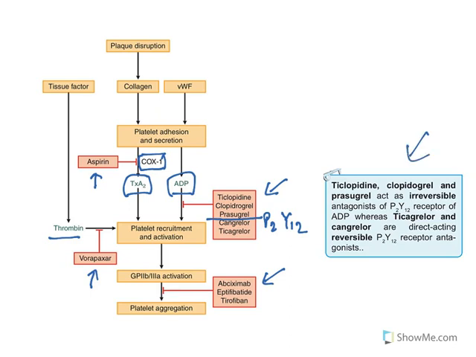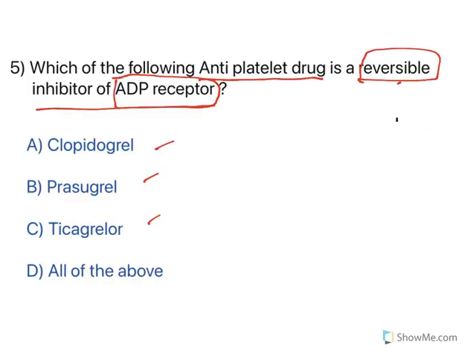Now, look at this. Ticlopidine, clopidogrel, and prasugrel act as irreversible. The top ones are irreversible, whereas ticagrelor, cangrelor are reversible. So, in this question, it is not only required to know what the drugs are, but you need to know which one is irreversible, which one is reversible, because the question specifically asks for the reversible one.